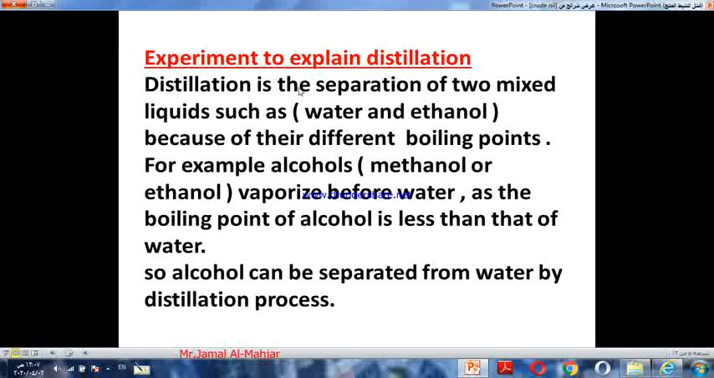So distillation, or simple distillation, is the separation of two mixed liquids such as water and ethanol because of their different boiling points. For example, alcohol, methanol or ethanol vaporize before water, as the boiling point of alcohol is less than that of water. So alcohol can be separated from water by the distillation process.